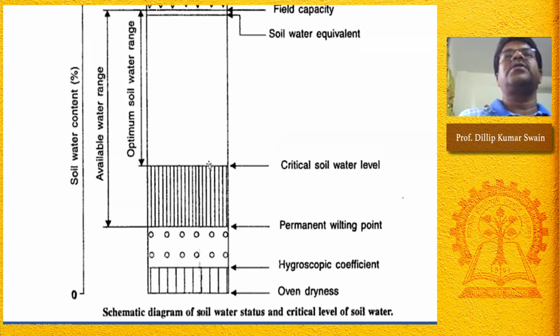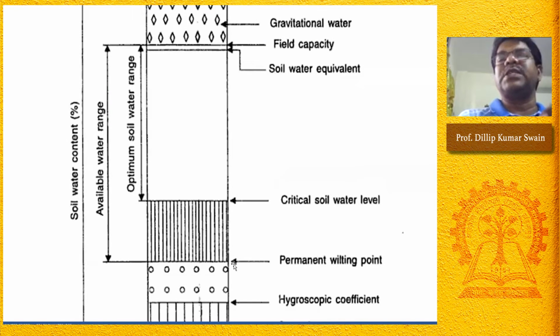So when you go for irrigation, we should not wait till this point is reached. That means we should irrigate in between field capacity and wilting point. That is the range of available water. The available water range is between field capacity and wilting point. Here 0% is available at wilting point, no water available for crop uptake because the water potential is around minus 15 bar. At field capacity, 100% water is available for crop uptake. So field capacity minus wilting point is the water available for crop uptake.